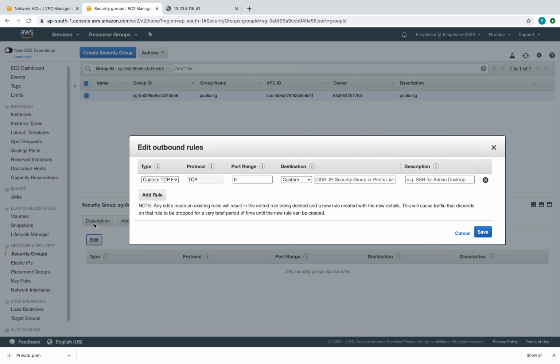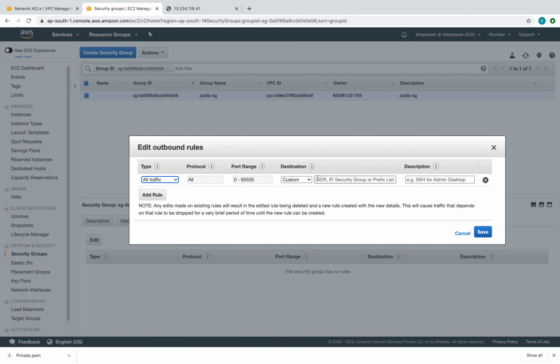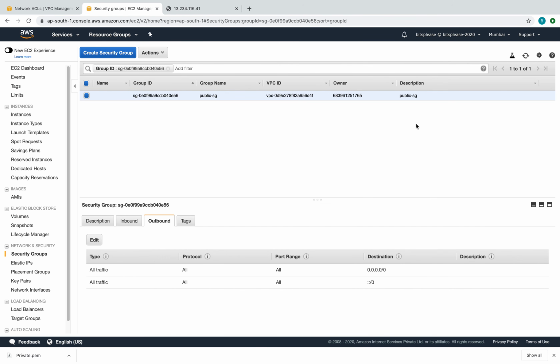So let's just go back and add our rule back in. This is going to be from anywhere, and with that it's fine. So yeah, we've added back our security group rule. Okay, so that's mainly with respect to security groups and NACL.